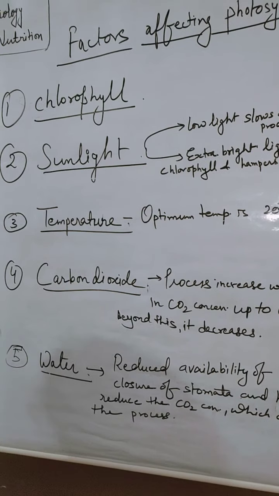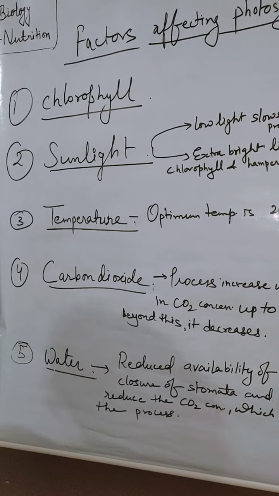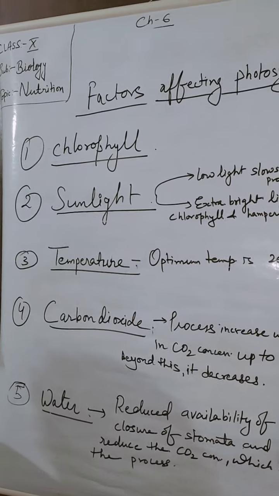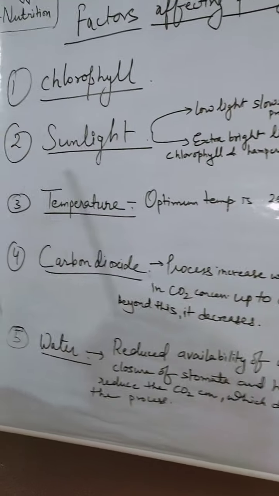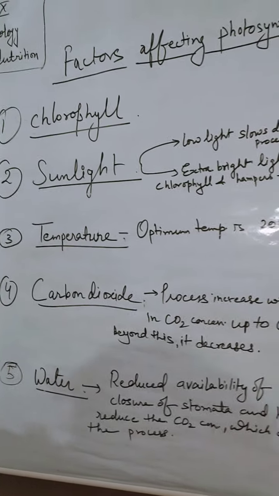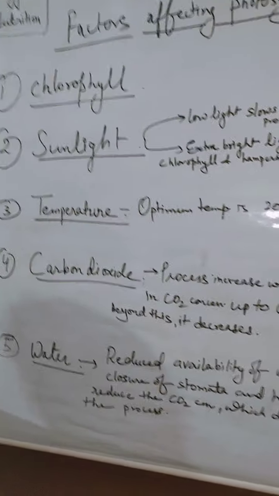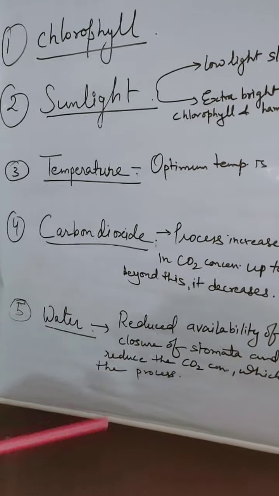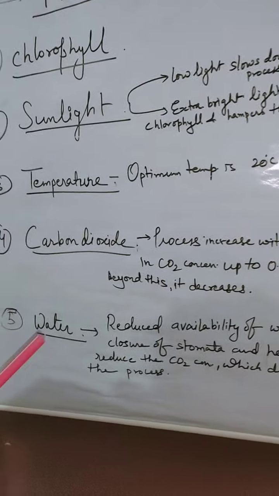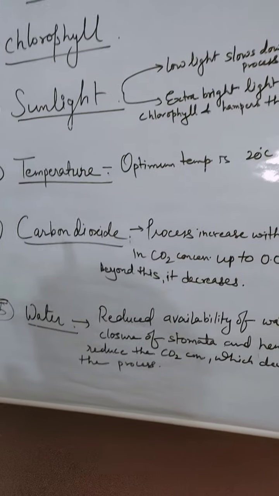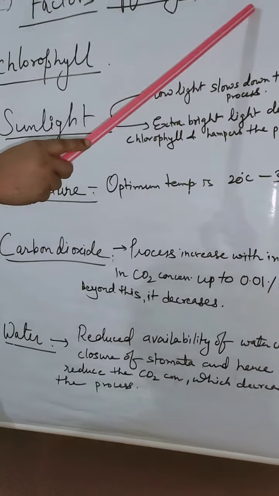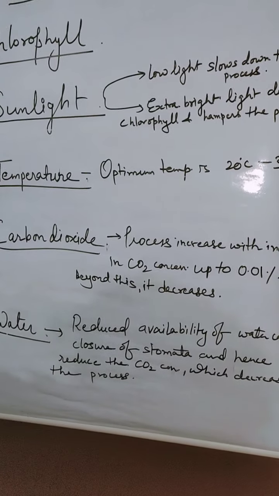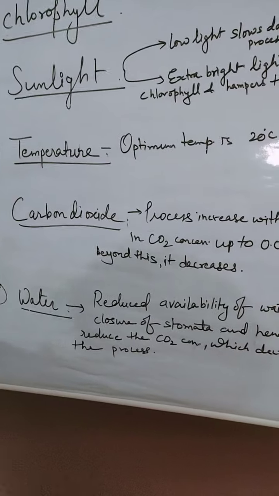So this process helps in maintaining the balance of oxygen in the atmosphere. Second, it provides food to all organisms, because directly or indirectly, all organisms of heterotrophic mode of nutrition depend on photosynthesis. So it provides food in the form of glucose to all organisms.